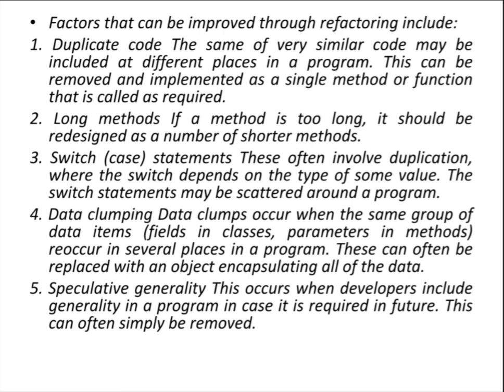And data clumping. Data clumps occur when the same group of data items reoccur in several places in a program. Same data occurring in several places in a program. These can often be replaced with an object encapsulating all the data. That means all the data may be grouped into a single object instead of putting the same data in different places, right? Data clumps can be reduced. Refactoring is used to reduce these data clumps. You can encapsulate all the data into a single object.